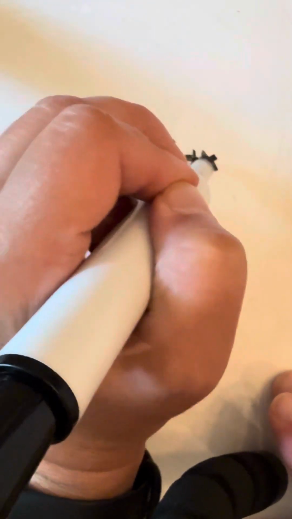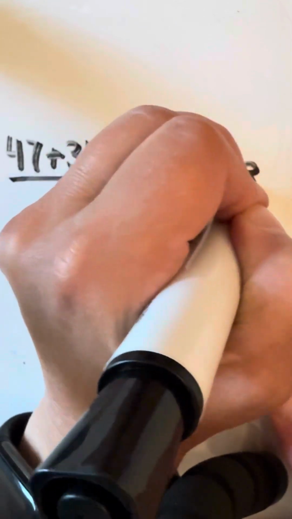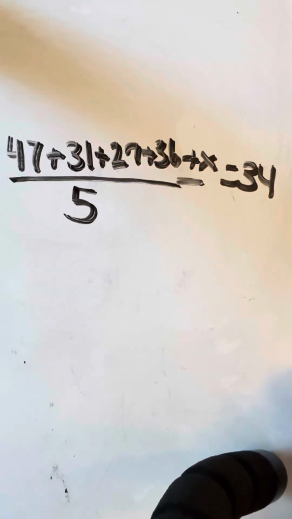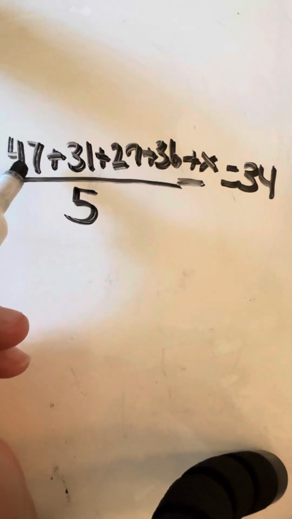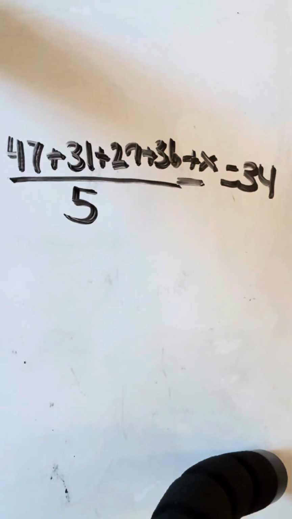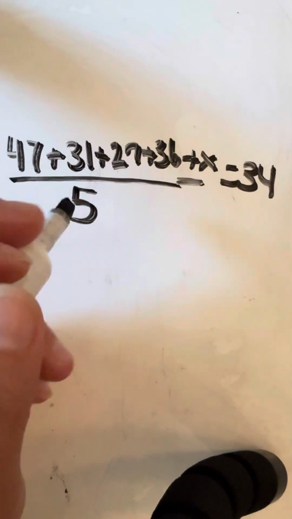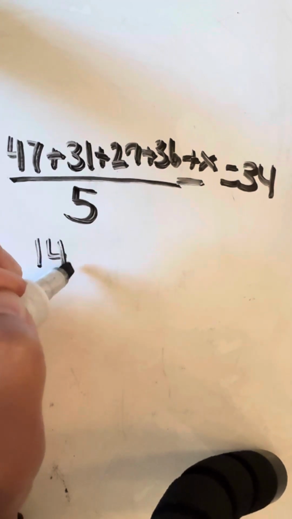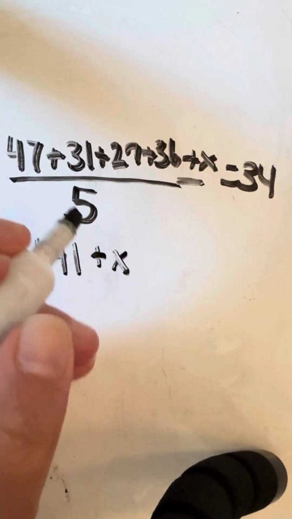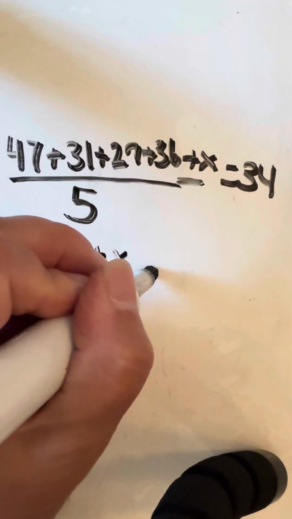We don't know what x is. And then that squeezes everything in. All right. So now we're going to add all of these numbers together. We add the 47 plus the 31 plus the 27 and plus the 36. When we do that, we get 141. And then we have plus x divided by the 5 people in the group.